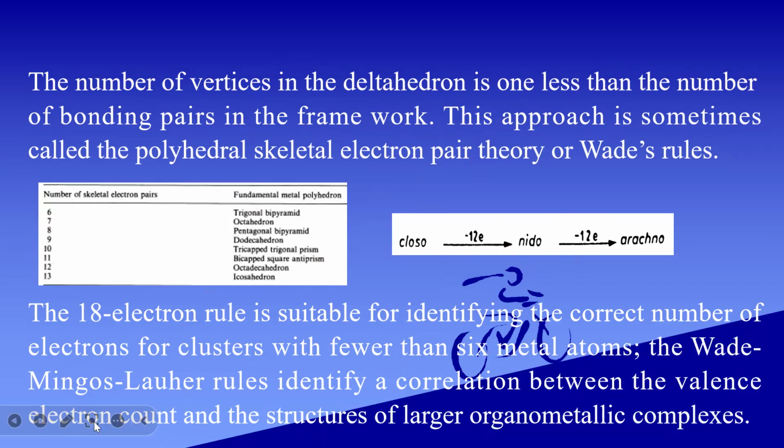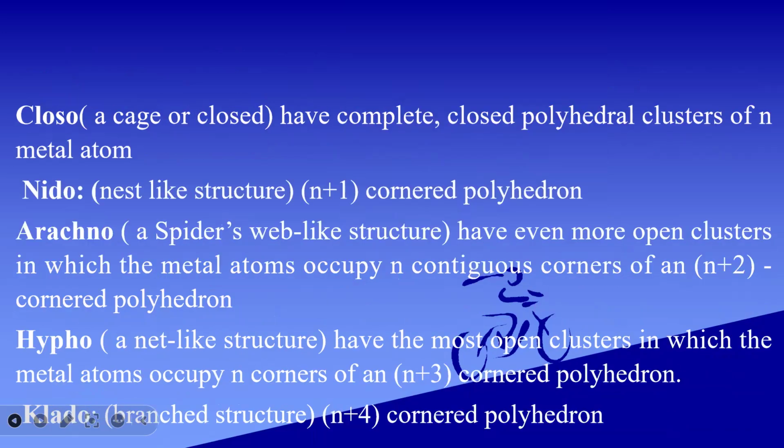Let us see the types of structures. Closo means caged or closed, a completely closed polyhedral structure with n metal atoms. Nido means nest-like structure. It has an n plus 1 cornered polyhedron.